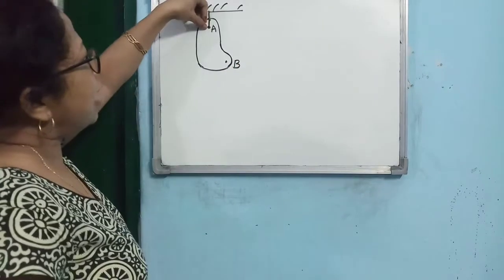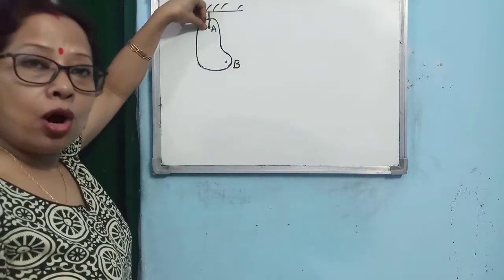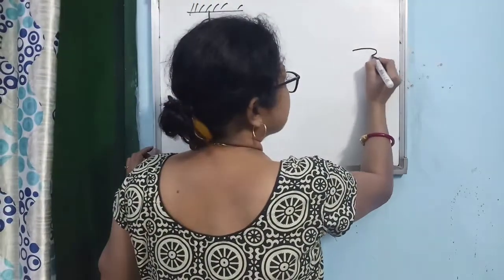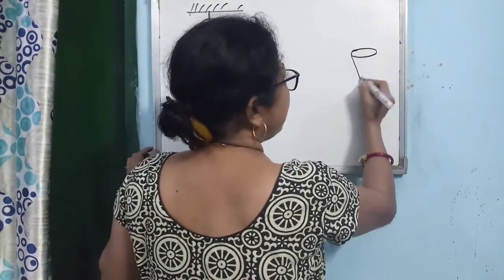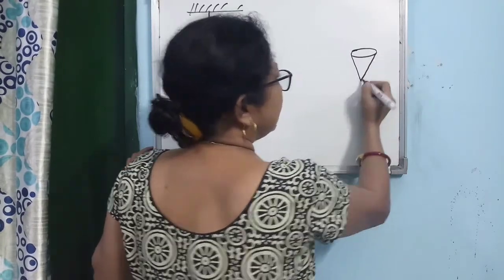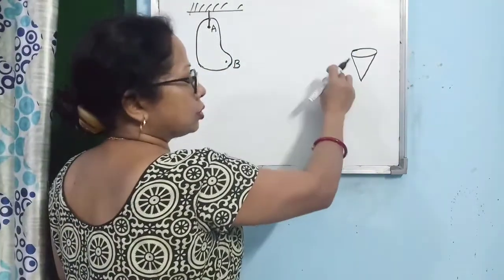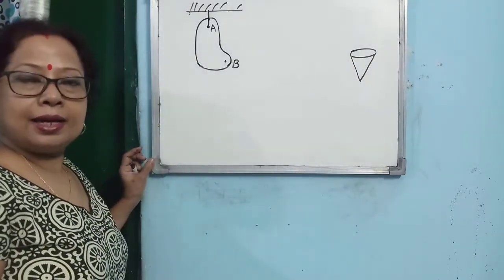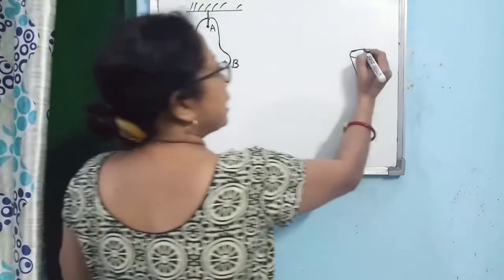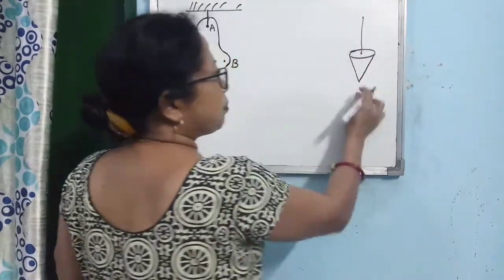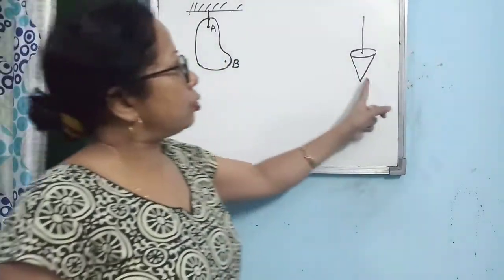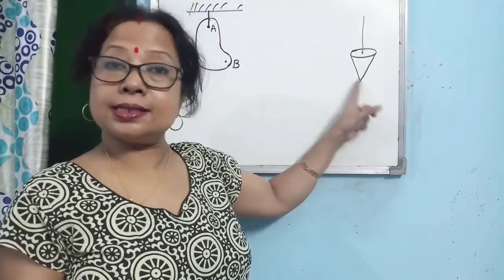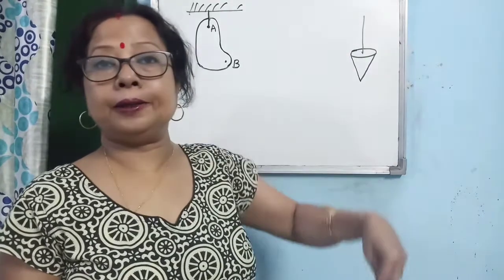Then at the point A, you hold a plumb line. Plumb line looks like this. It is a heavy cone. This is circular, this is a solid cone, and it is made very heavy. And then from the center it is suspended. This is known as plumb line. So this plumb line always sets itself along the vertical line.